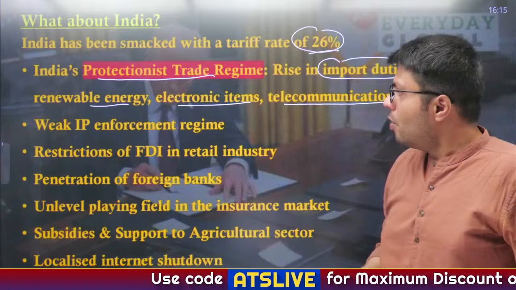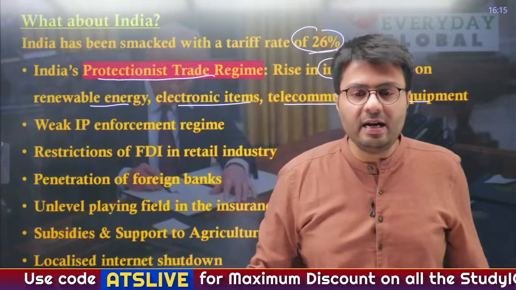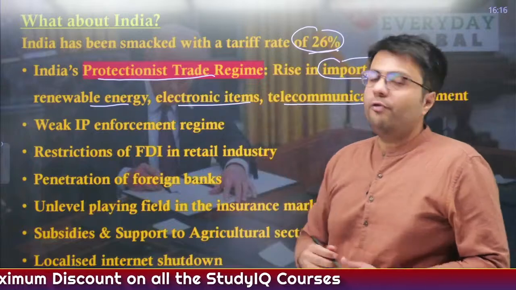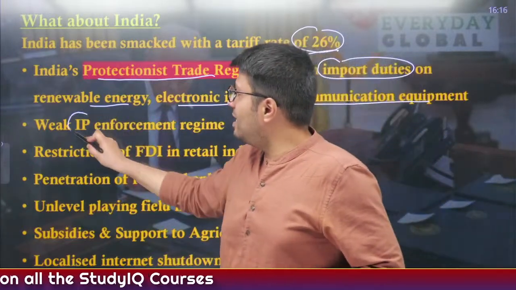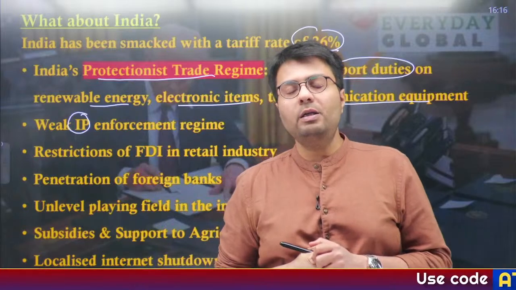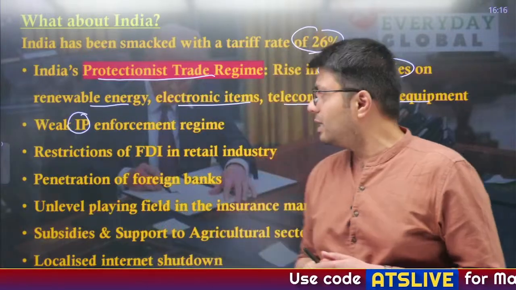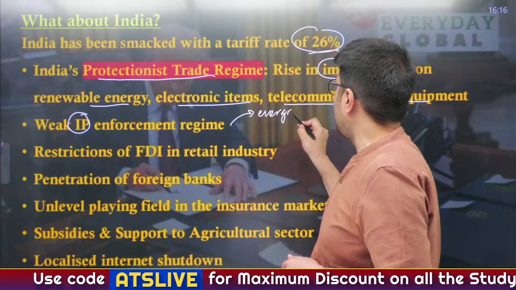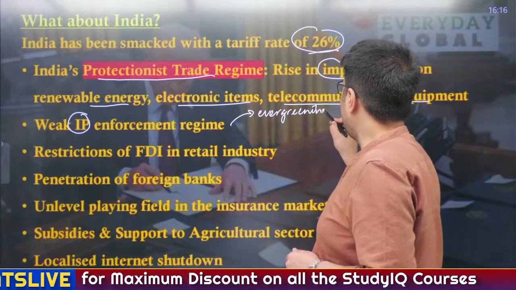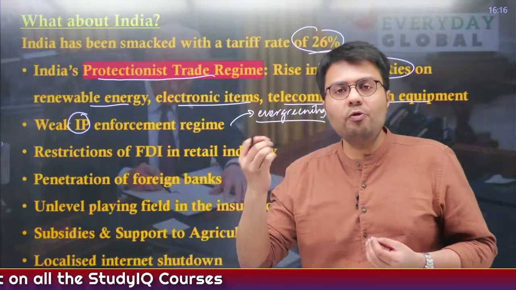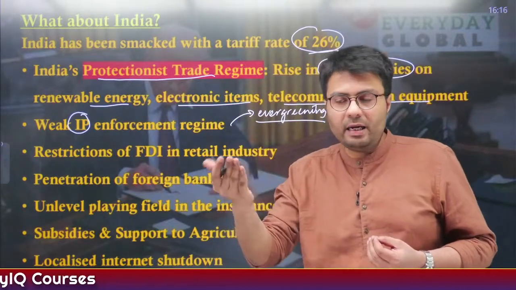Also, the US is saying that India has a very weak IP enforcement rating. What is IP? It is intellectual property. Now, one of the biggest concerns of American companies, particularly the pharmaceutical companies, is that India does not allow for evergreening of patents. What is evergreening of patents? Whenever a country or a pharmaceutical company develops a new medicine, it is given a patent of 20 years.